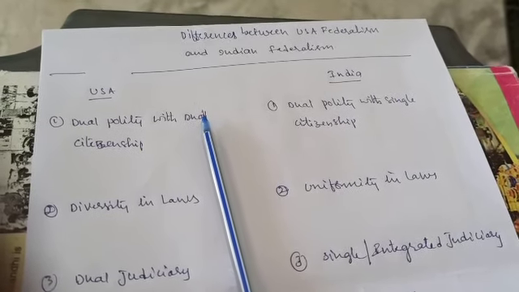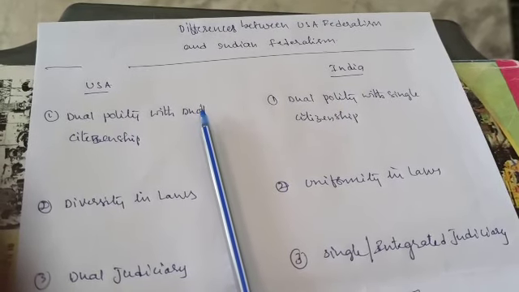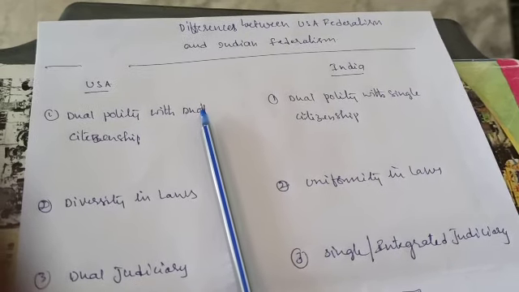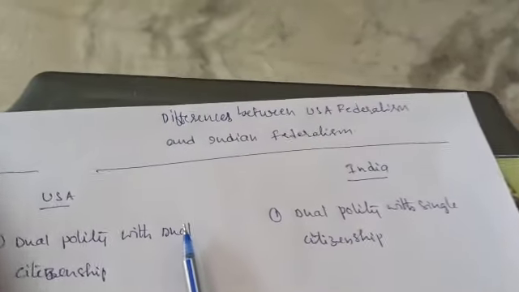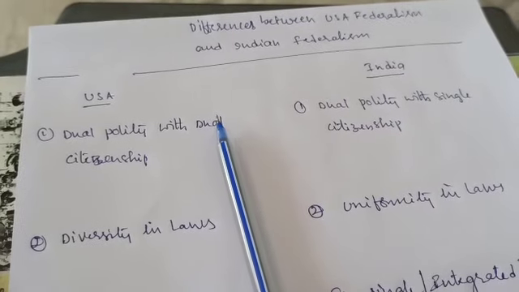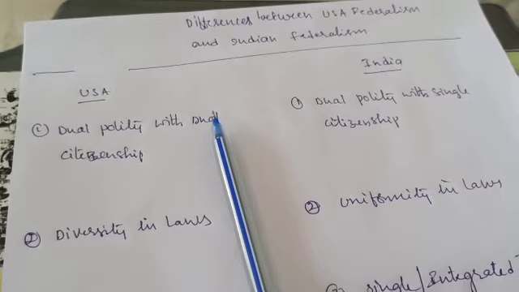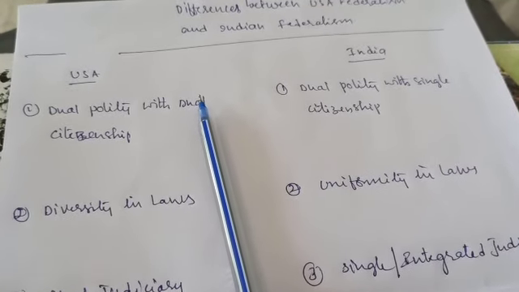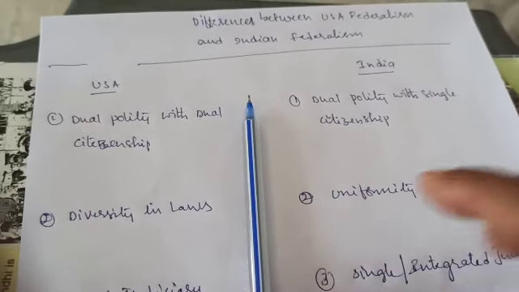So here USA and India both are examples of federal countries. There is a government at the center and there is a government at the state. It comes to the difference between USA federalism and Indian federalism. First of all, first point, look at this point: dual polity with dual citizenship.